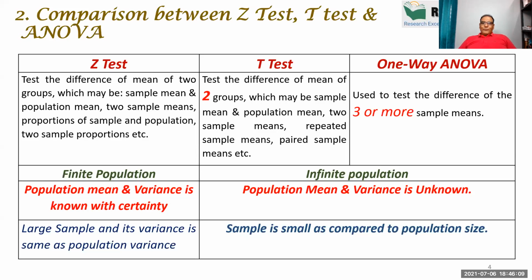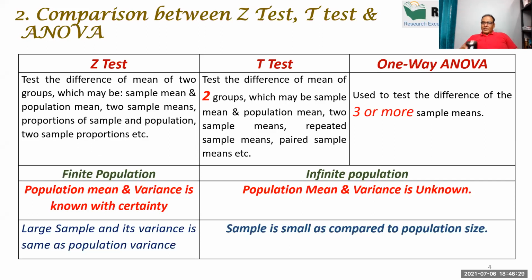Now, the first point I want to explain here: the Z test is used to compare the mean of two groups. T test is used to compare the mean of two groups, and ANOVA is used to compare the mean of three or more groups. So this is the first point.